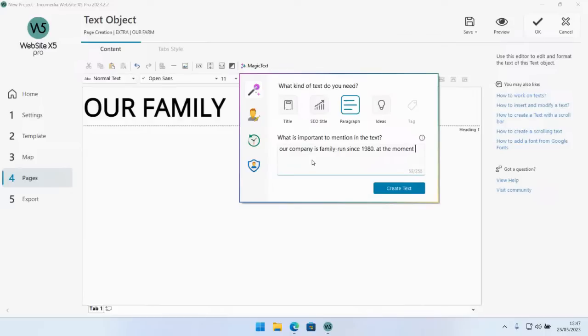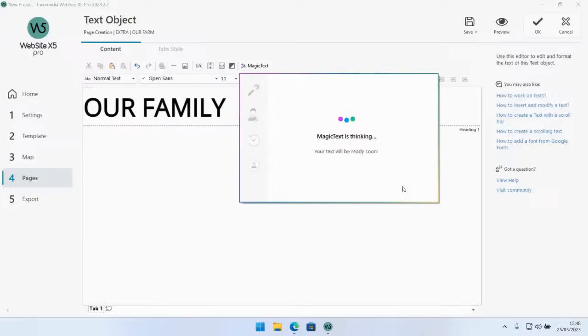At the moment, it's just me and my father working the farm, but my sister is going to be joining in soon as well. Say something like this. Let's click on create text. Let's see what the AI comes up with.